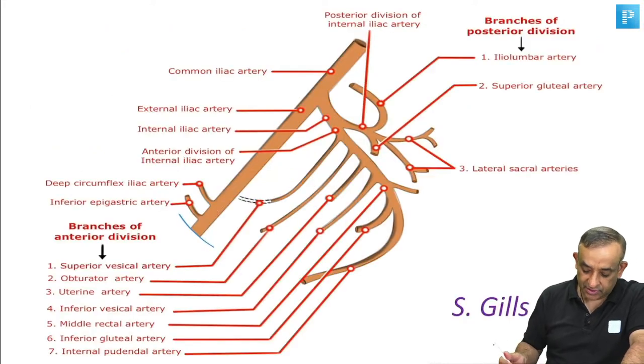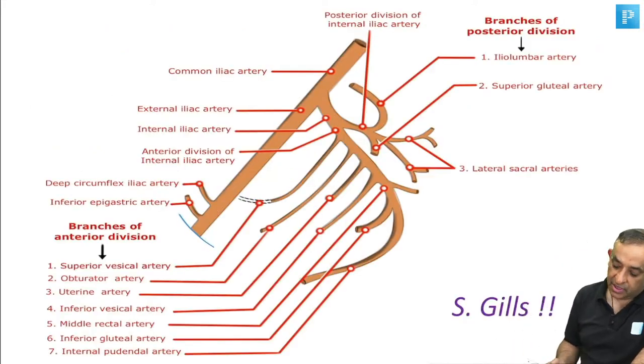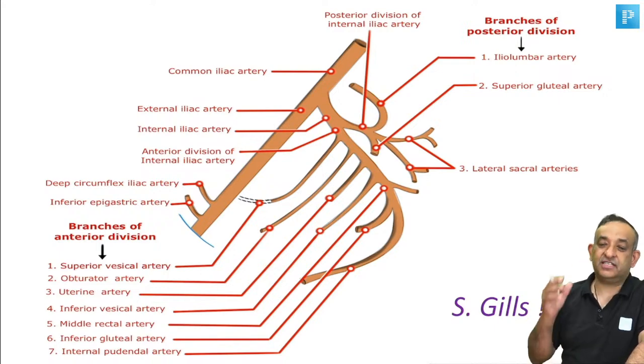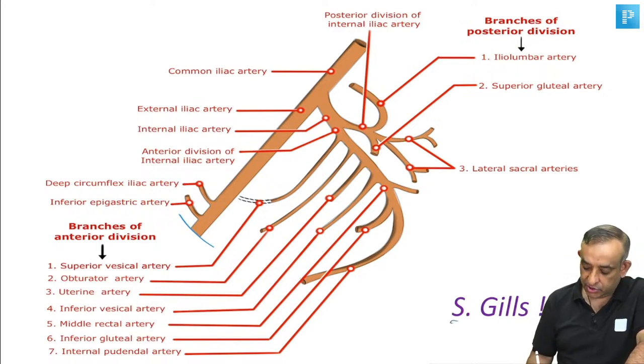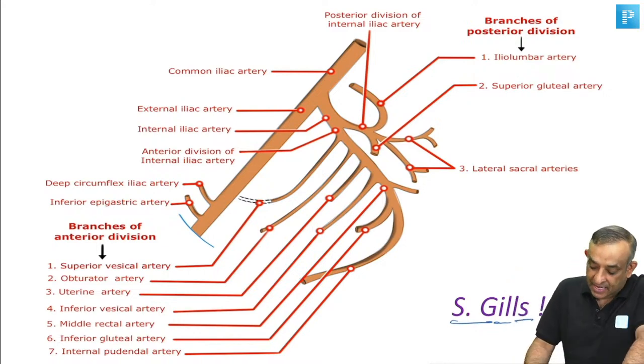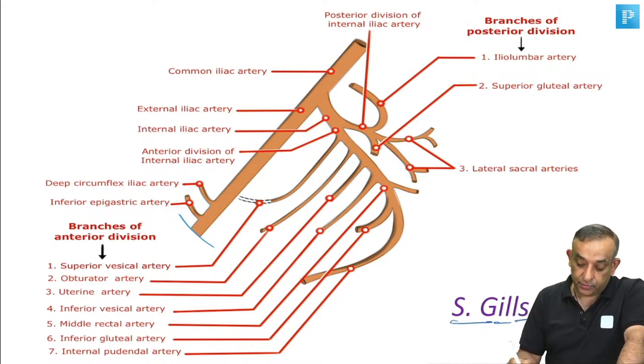Of course, you guys know this well. I've given you the picture so many times. So remember, short gills. Fishes have short gills, like that I've written. Superior gluteal, iliolumbar, lateral sacral. Nowadays, the hot favorite, Shubman Gill, also you can remember. Right, guys? So these are the branches of the posterior division.